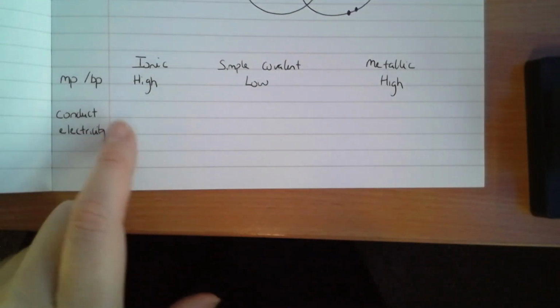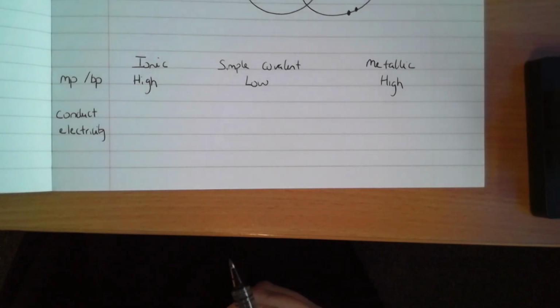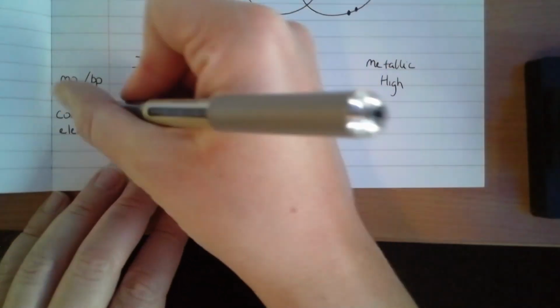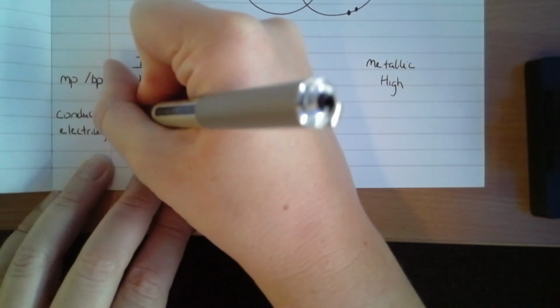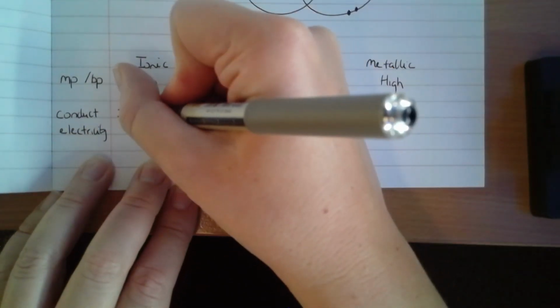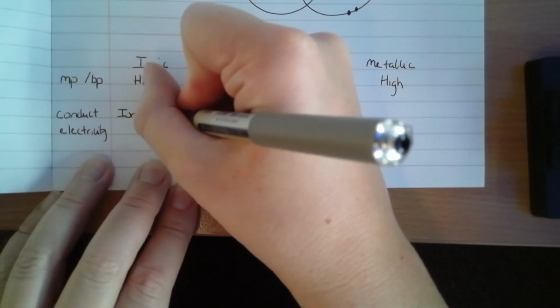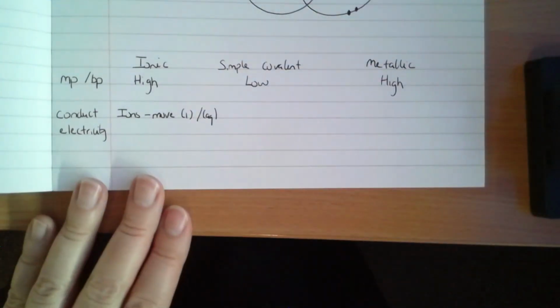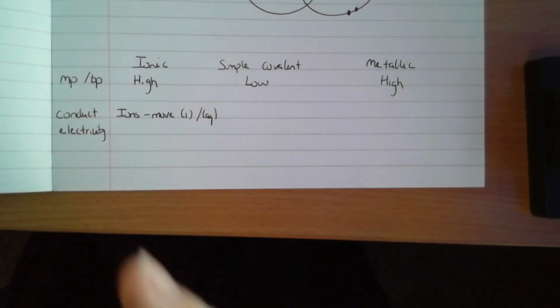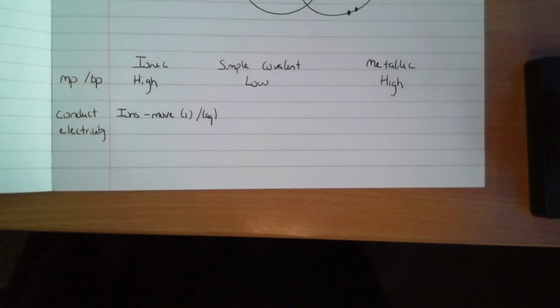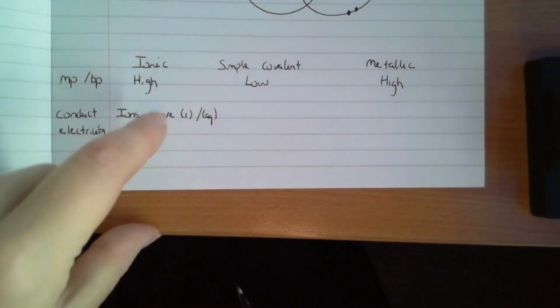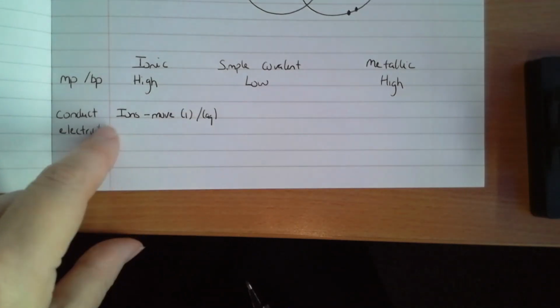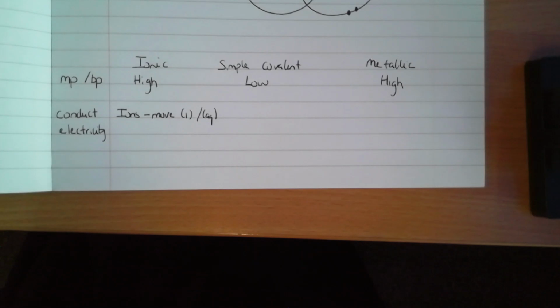Conducting electricity, they have to have charged particles that move freely. Ionic compounds have ions. Okay, they do have ions, but those ions can only move when liquid or aqueous. Okay, when the ions are held in a solid, they cannot move freely. And what this means is that ionic substances do conduct when they're liquid and aqueous because the ions move, but they don't conduct when the substance is a solid.